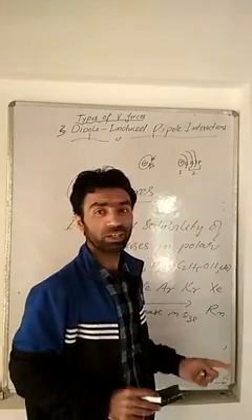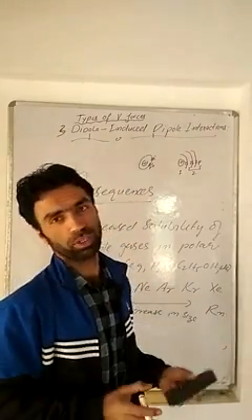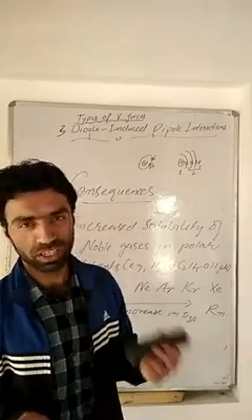Now if we move to radon, the outermost electrons will be far away from the nucleus. Once they are far away, what does that indicate?